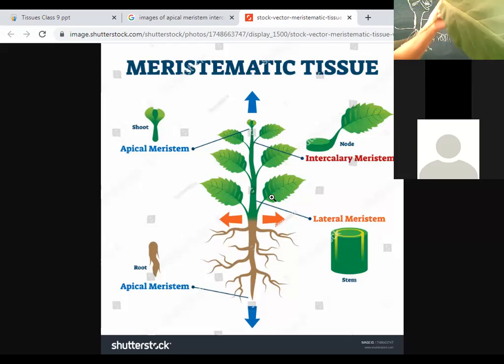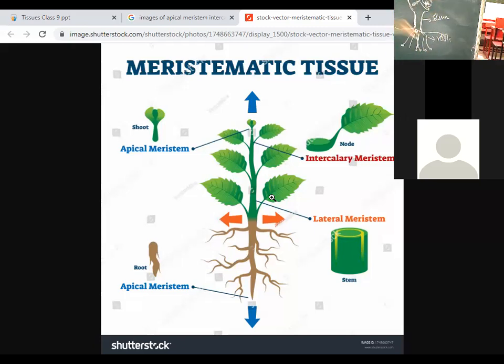Now, if I consider this branch, which tissue will help in increasing the girth of the plant? Lateral meristem. Let me tell you about the bark of the plant. Like we have skin, this portion which I have removed is called the bark of the plant.